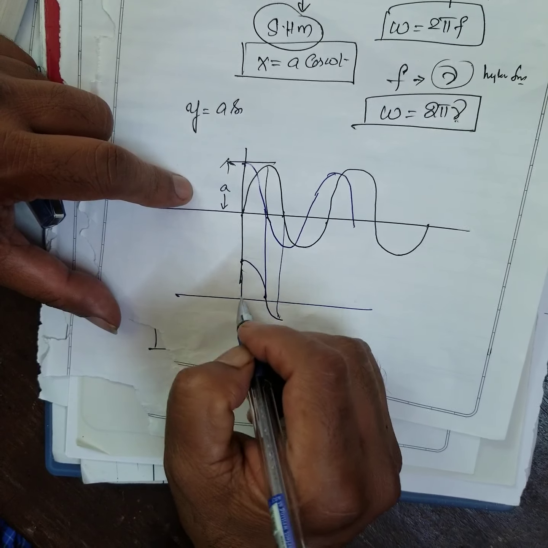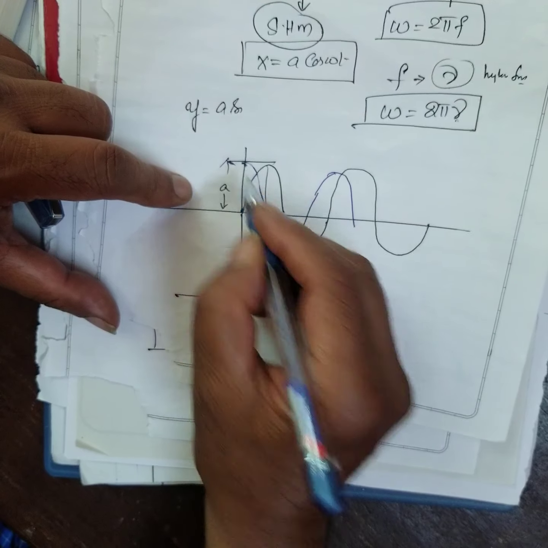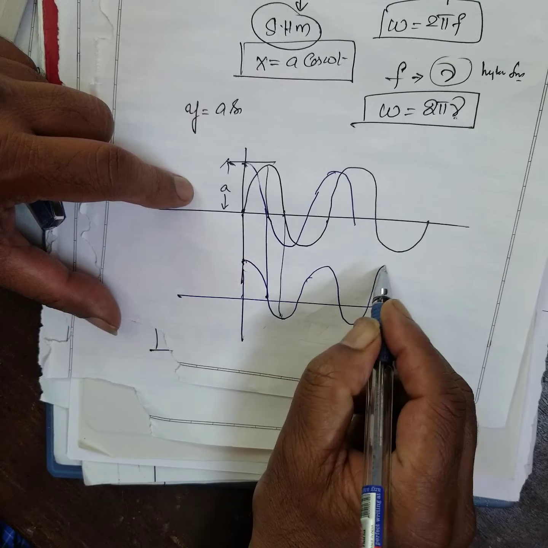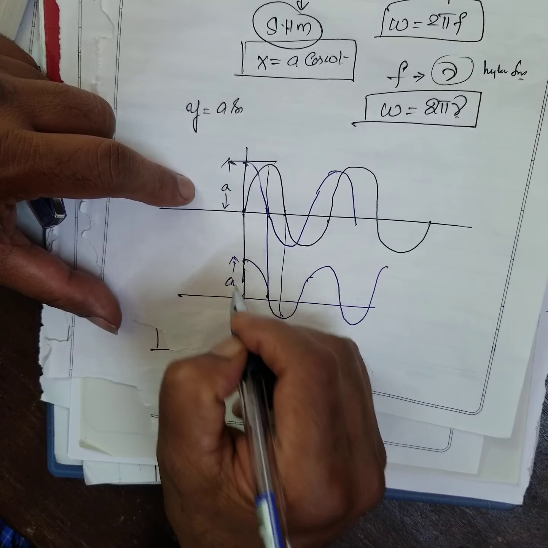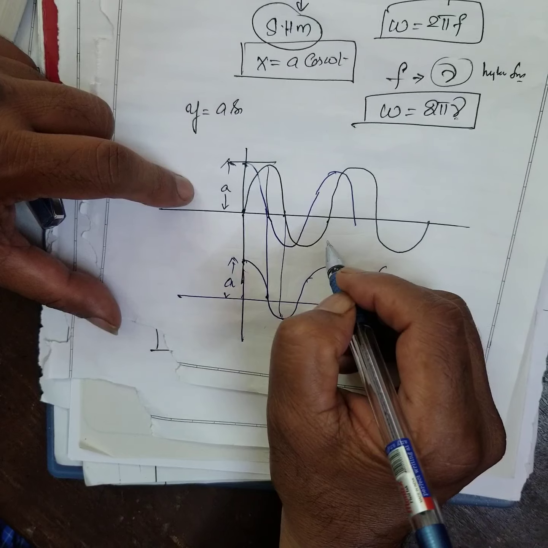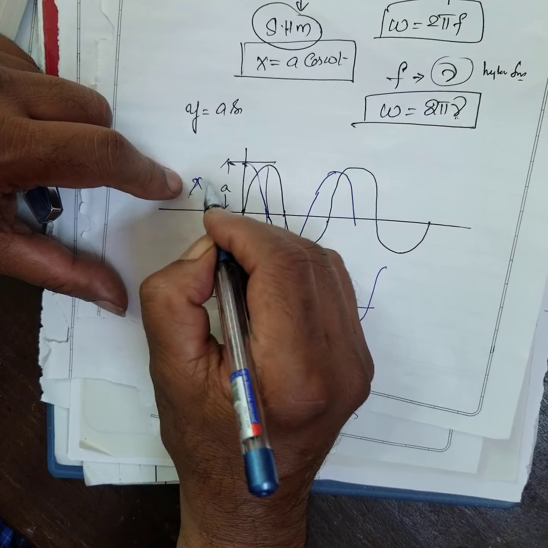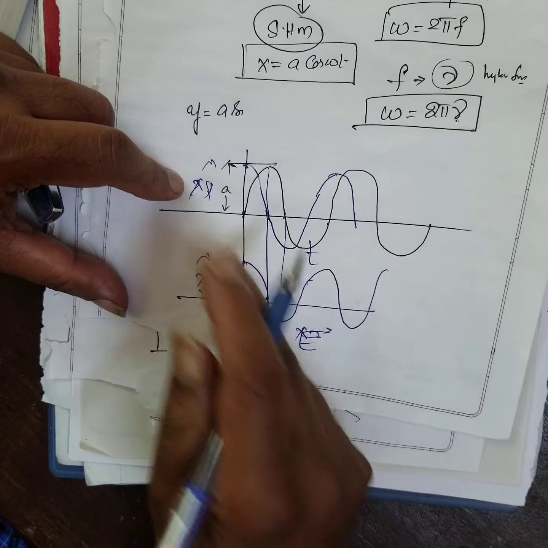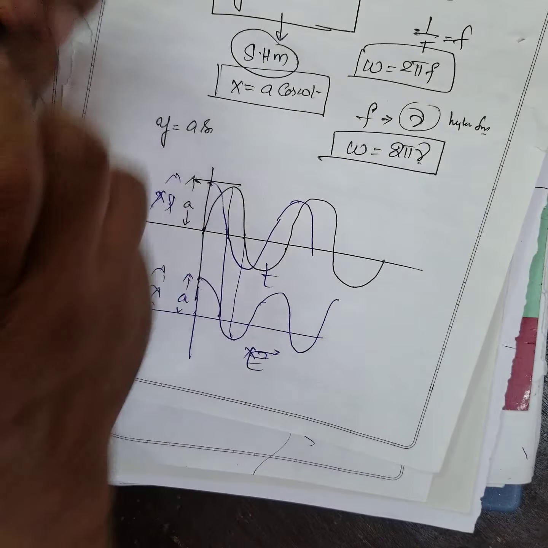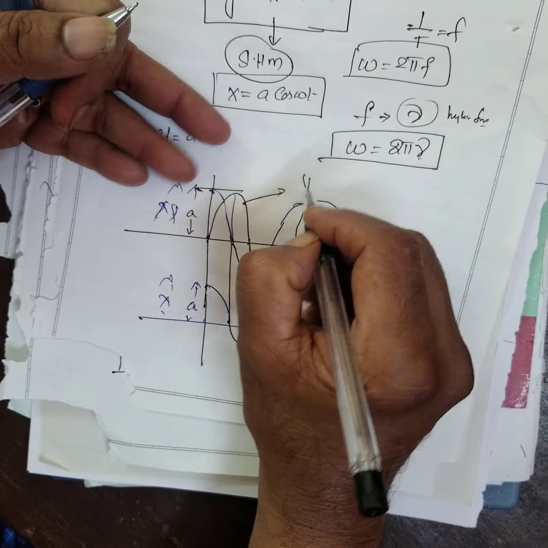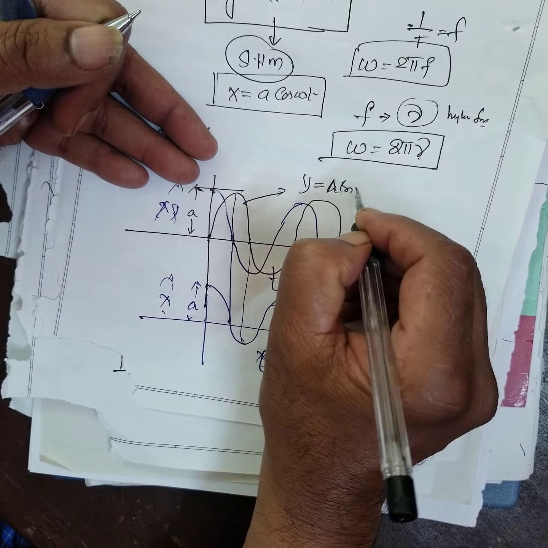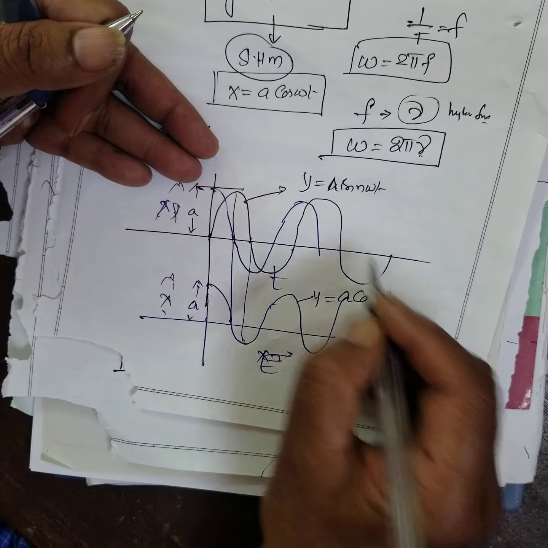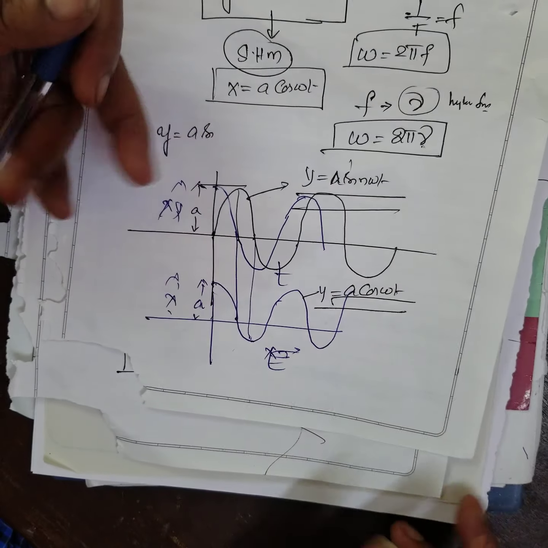When it's 0, it is maximum. When it's here 0, this becomes maximum, right? It will be like this. Therefore, this is x, this is y, this is time. Oscillating. Here y is equal to a sin omega t, here y is equal to a cos omega t. Both represent a simple harmonic motion only.